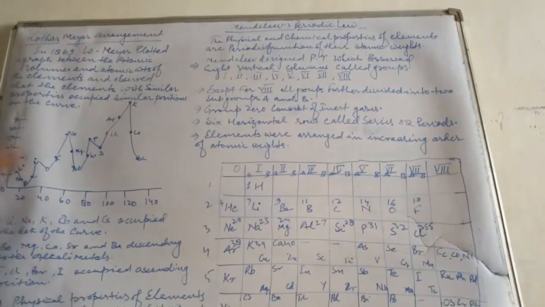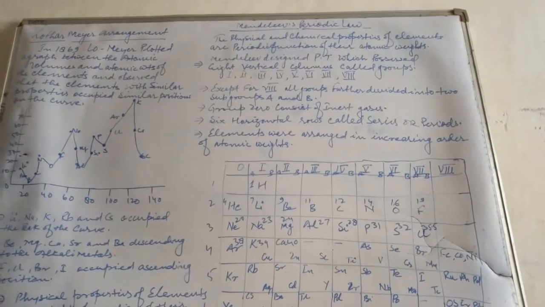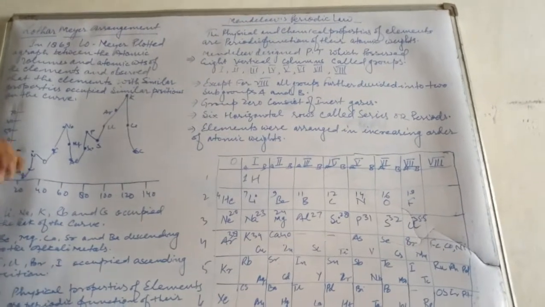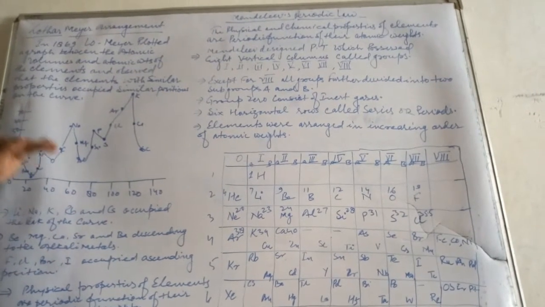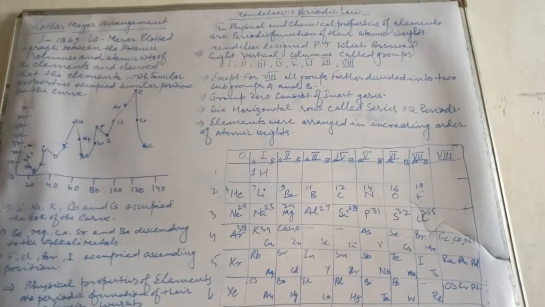So ultimately these observations led Lothar-Meyer to point out that physical properties of elements are a periodic function of their atomic weight. He gave a very nice clue. On the basis of this clue, Mendeleev was able to prepare the new tabulation.